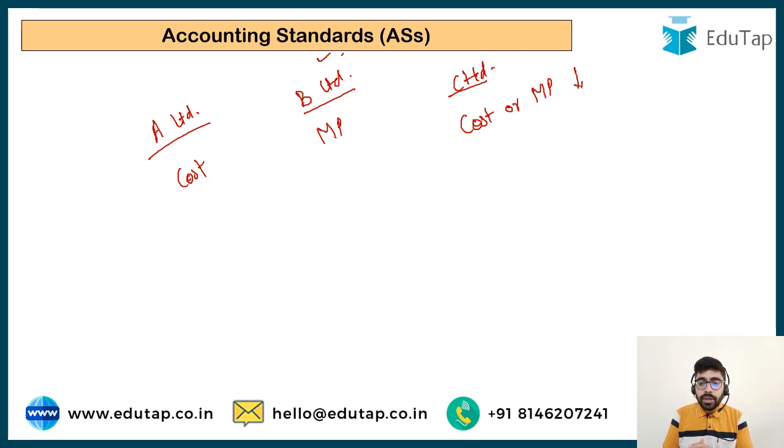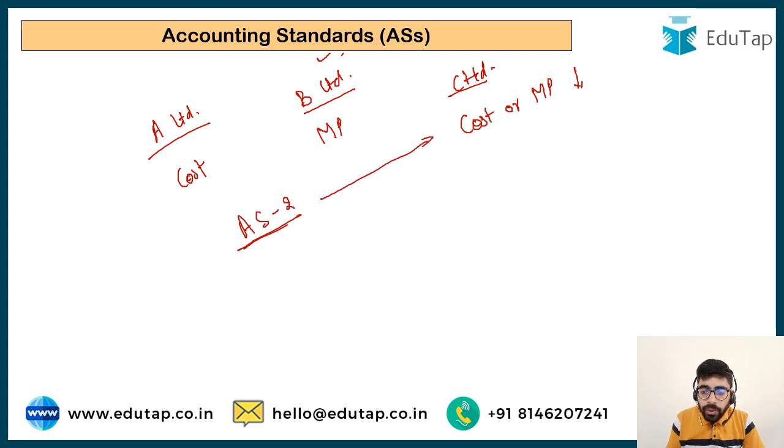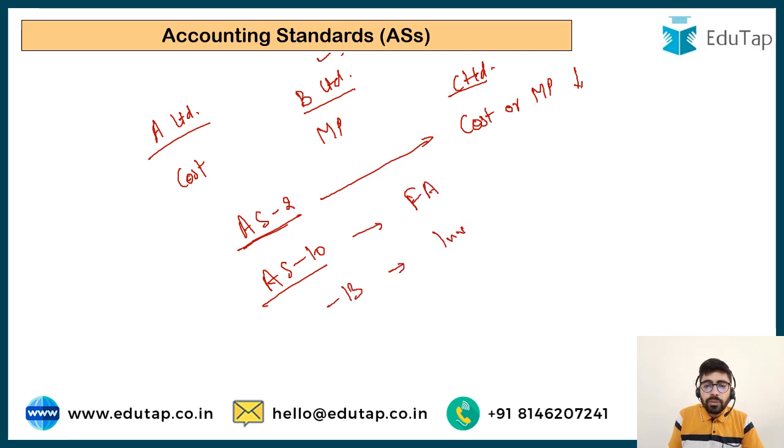That's why there was a need for proper accounting standards in India. So the Institute of Chartered Accountants of India has formulated these accounting standards on certain important aspects. Like there is an accounting standard on inventory valuation. Accounting Standard 2 talks about how we have to value the inventory. It says that you have to follow cost or market price, whichever is lower. Similarly, there are accounting standards for how you have to record the fixed assets in your books of accounts.